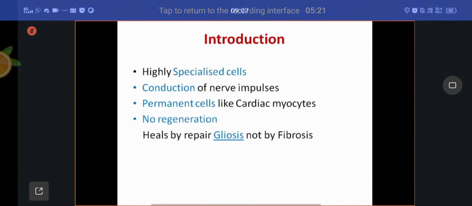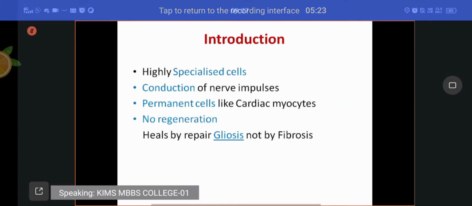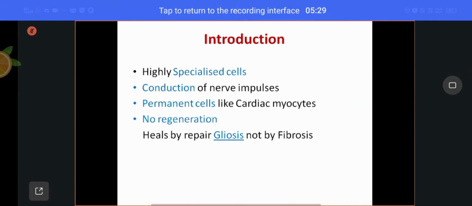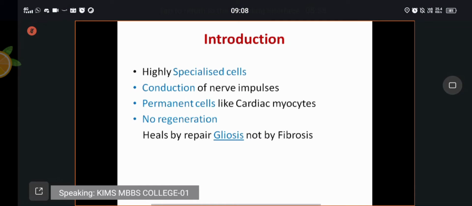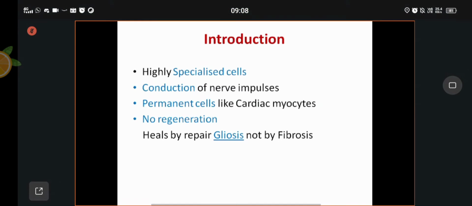Suppose if you take a kidney, one kidney is removed. To compensate the function of that removed kidney, the normal kidney, the size will be increased by the proliferation of the cells of the kidney. If some part of the liver is removed, the other part of the liver, the size will be increased to compensate the function of whatever part is removed. These are called compensatory hypertrophies.